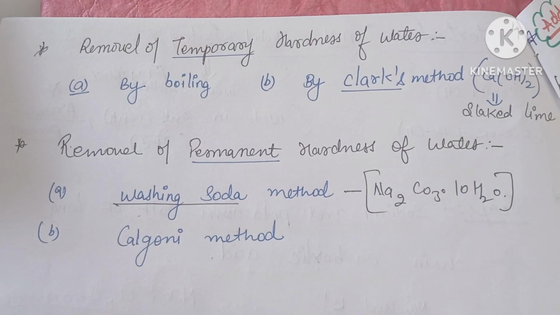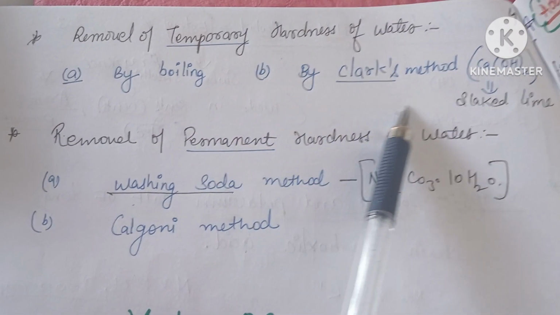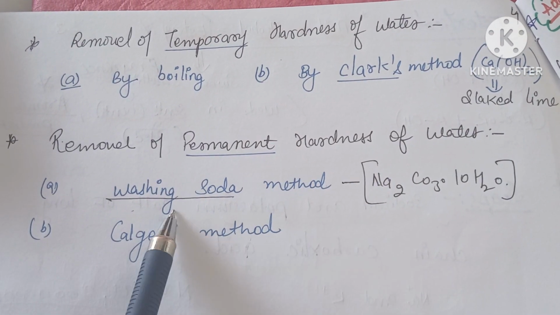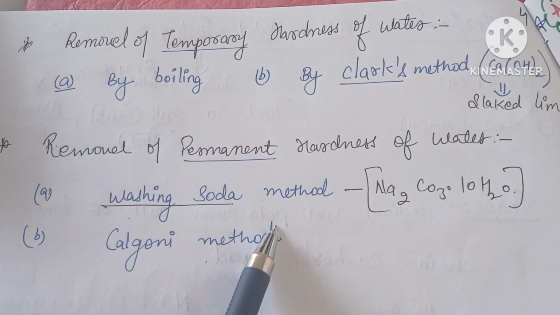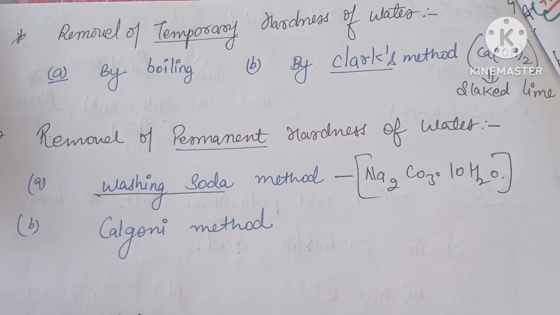Then we have removal of the temporary hardness of water by boiling or by Clark's method using slaked lime, and removal of the permanent hardness of water with the help of washing soda and the Calgon method. So this is about carbon and its compounds.